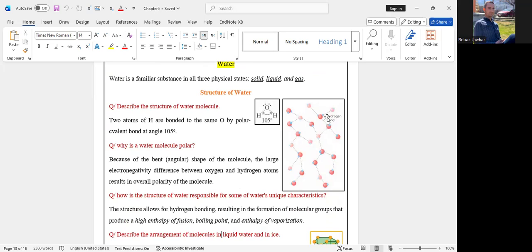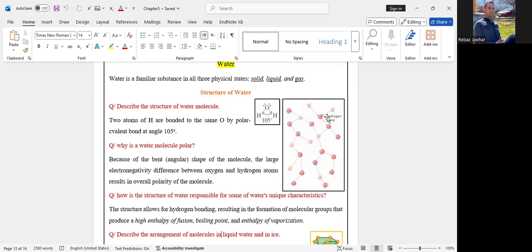And there is a large difference in electronegativity between oxygen and hydrogen, because the electronegativity of oxygen is more than the electronegativity of hydrogen, so that the water molecule is polar. And we know that electronegativity means attracting or pulling electrons to itself. Clear?